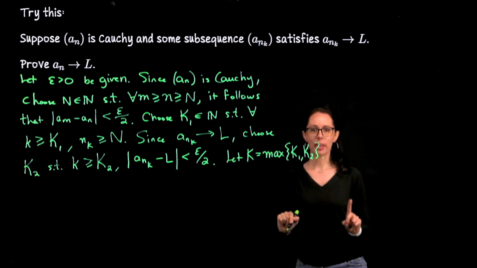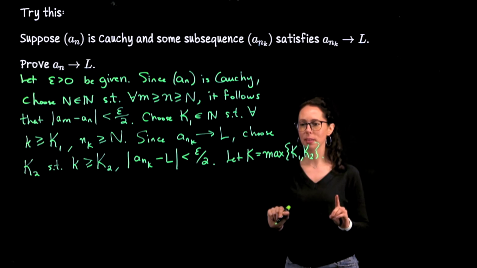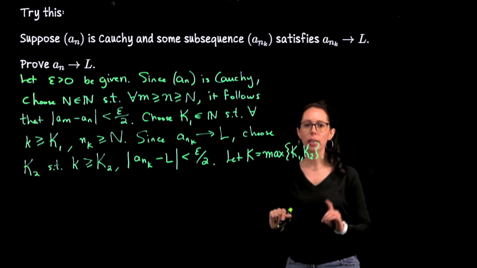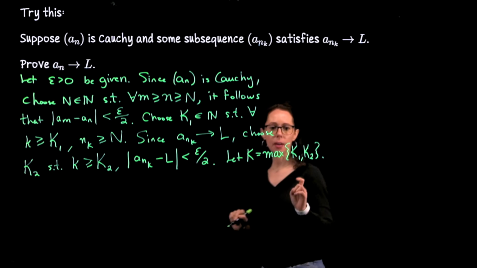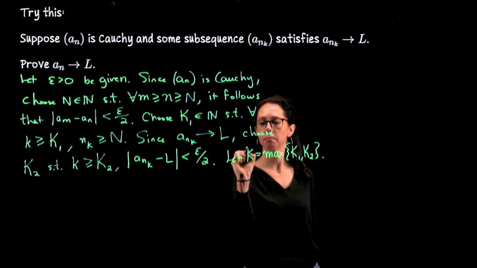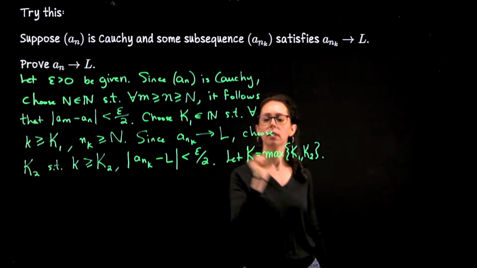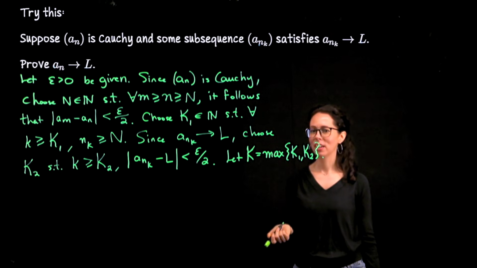I'm going to do something here which I didn't make clear in the scrap work, but I will talk through it at the end. I am going to pick one specific subsequence term. So now it could even be n sub k. Yeah, let's just actually go with that. I'll explain what I'm saying in a moment. All right. Observe.